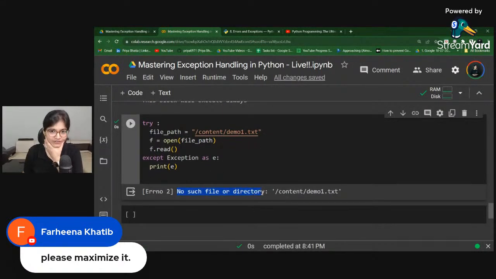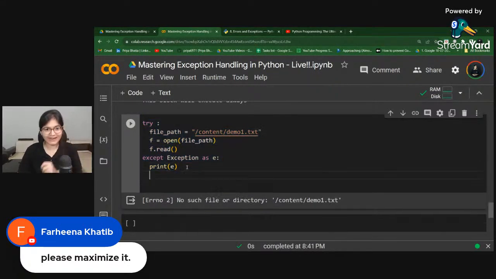No such file or directory. This is again kind of an exception. Because the file is not available, it will go inside the except block, throw an exception, and print it, and the error is no such file or directory by the name of content/demo1.txt. So this is the kind of situation which we will have to handle.